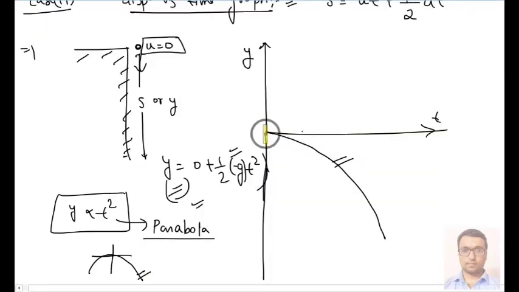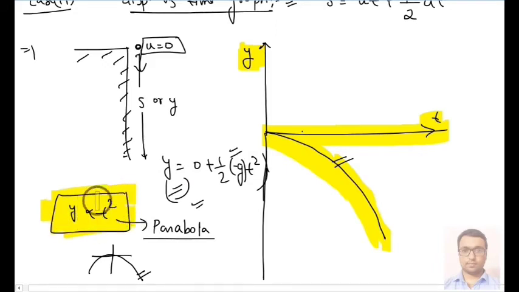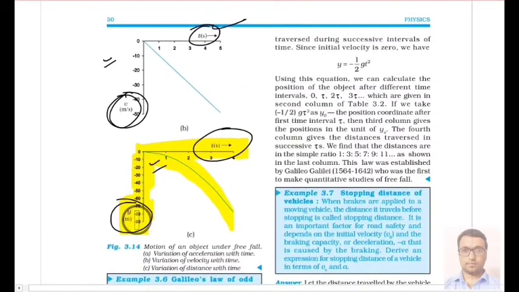Here also we got the same nature of displacement versus time graph, that is our parabola, and this is due to the equation y proportional to minus of t square. The same relation, that is y equals minus half gt square. Now one more thing you can understand is why we plot the parabola like this. In the first 1 second the displacement of the particle is 0 to minus 10.